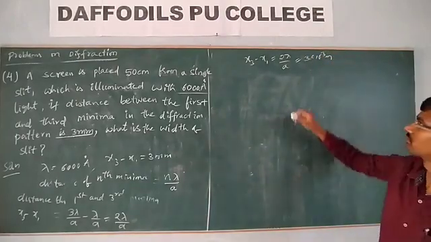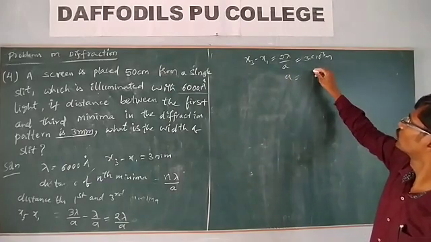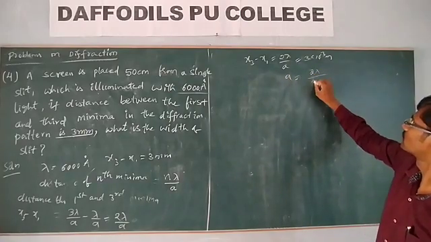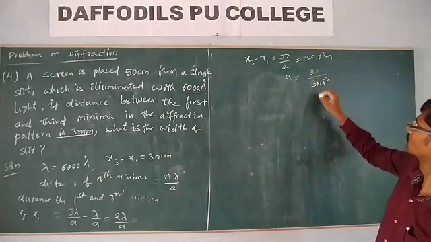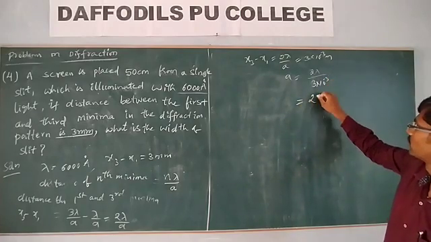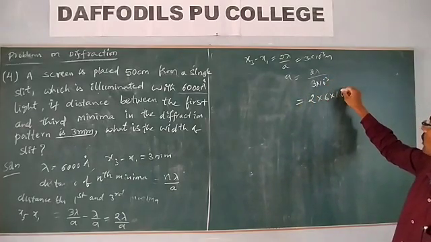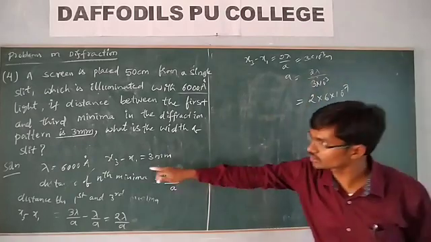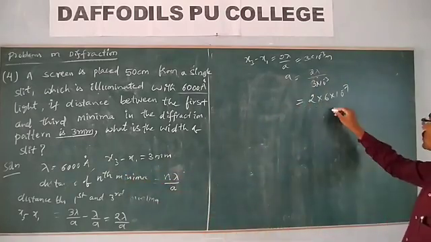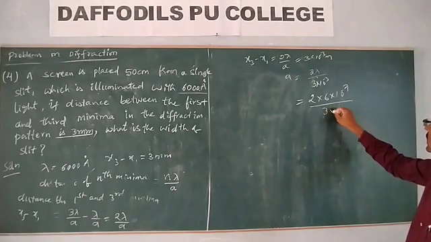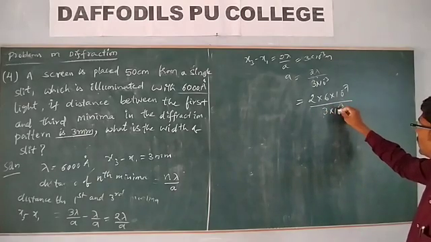You substitute those values. Slit width a is equal to 2 lambda by 3 into 10 power minus 3, that is 2 into 6 into 10 power minus 7, the wavelength, divided by 3 into 10 power minus 3.